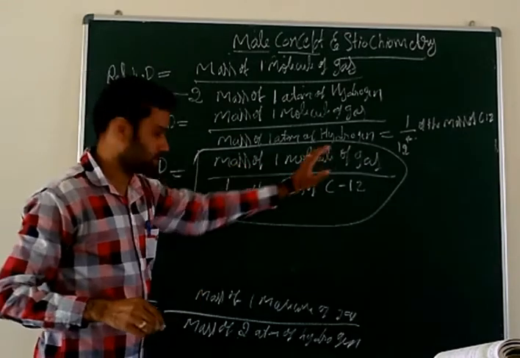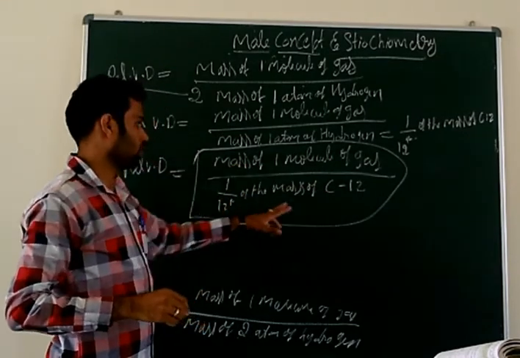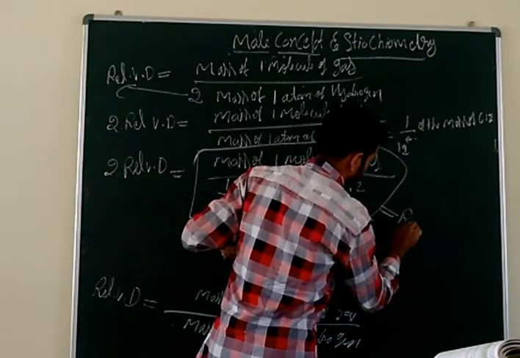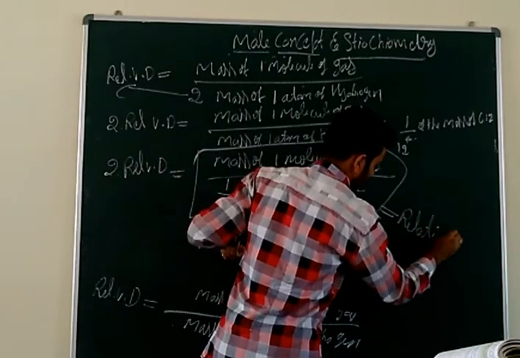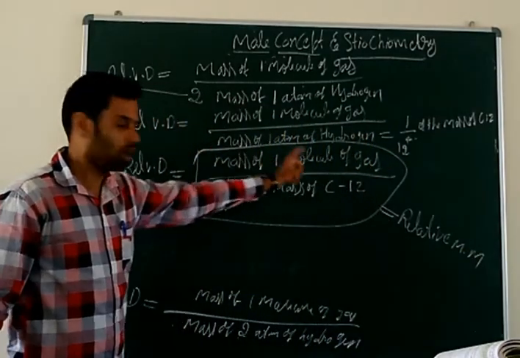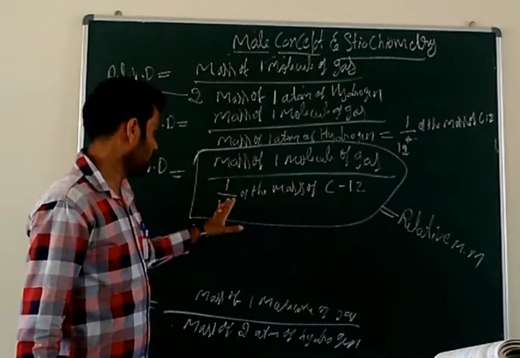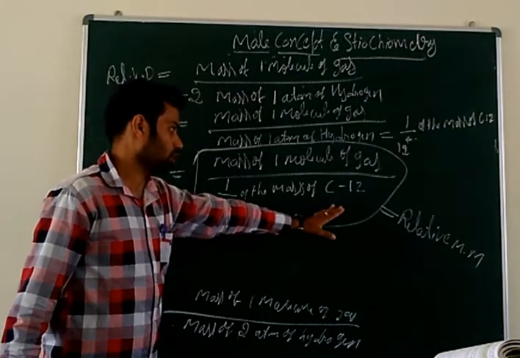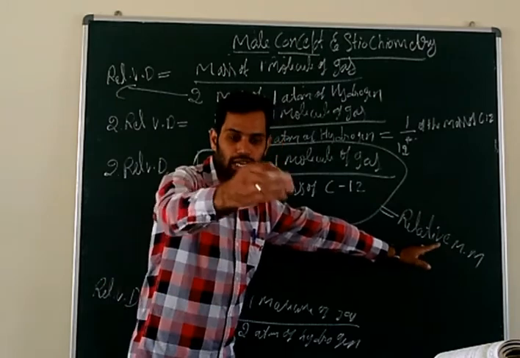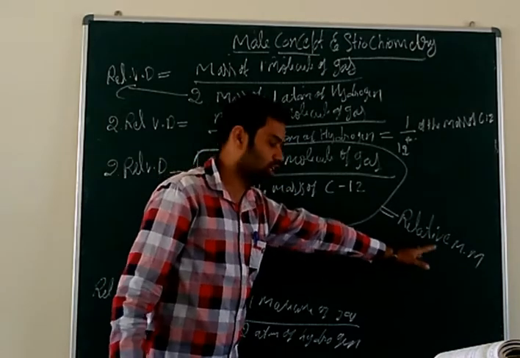The mass of one molecule of gas divided by 1/12 of the mass of carbon 12 isotope is equal to the relative molecular mass. It is there in your textbook. You can see there the formula of the relative molecular mass.